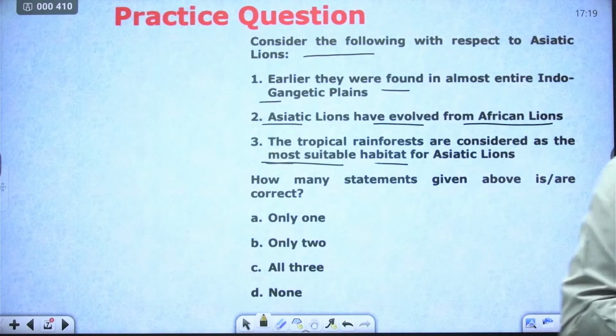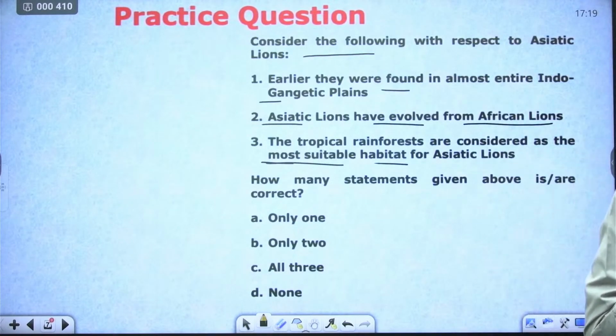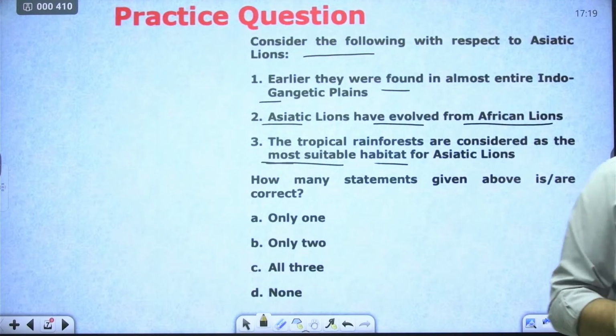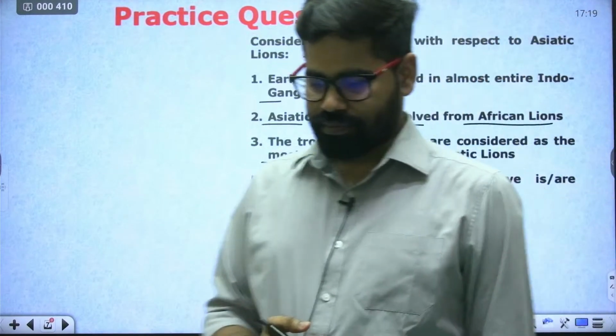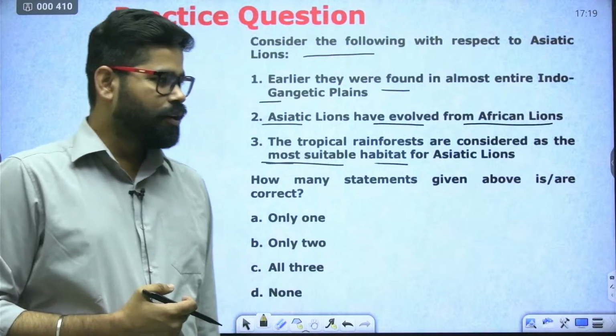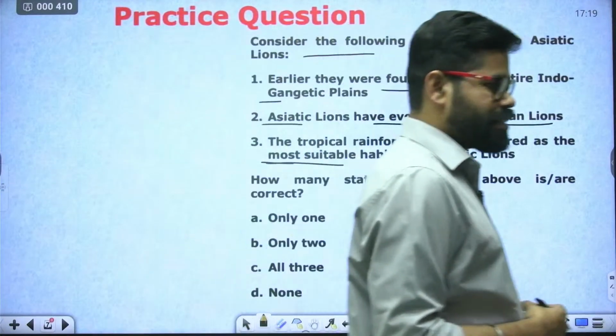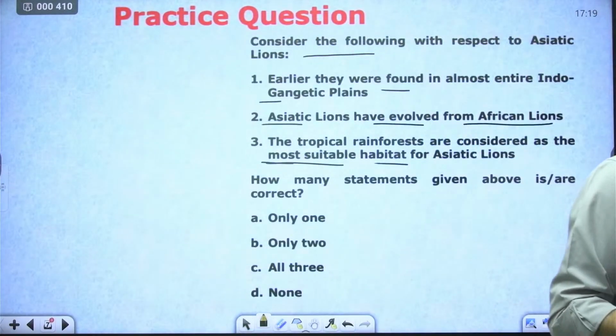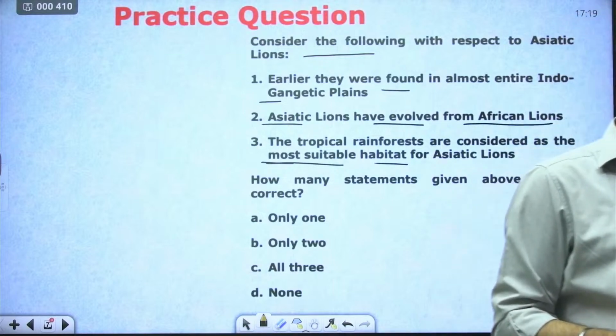Yes, to prevent themselves from tigers, correct. What would be the answer here? I am getting answer as B also and A also, okay.